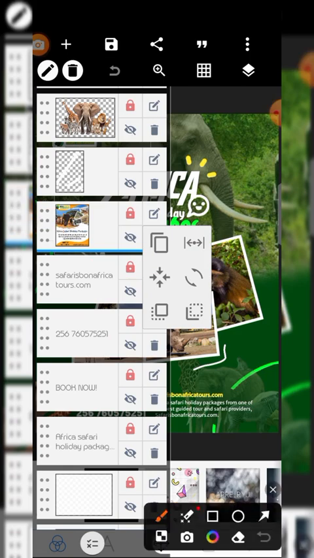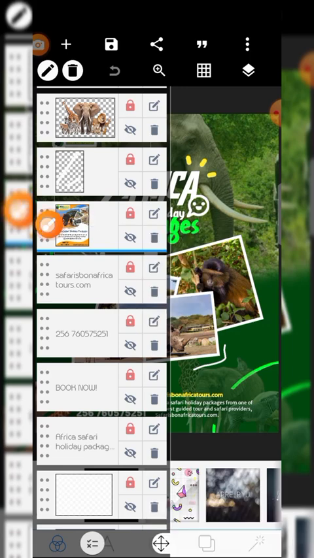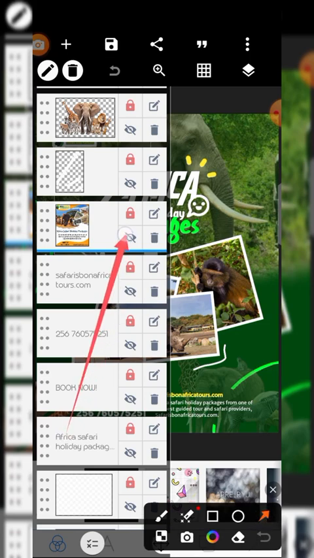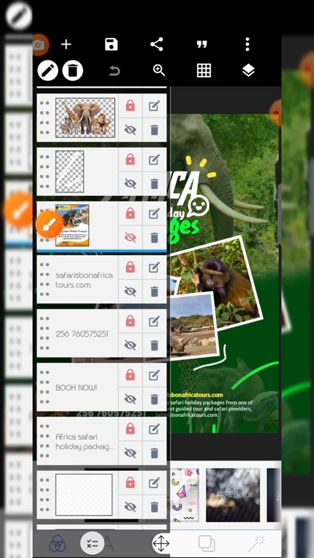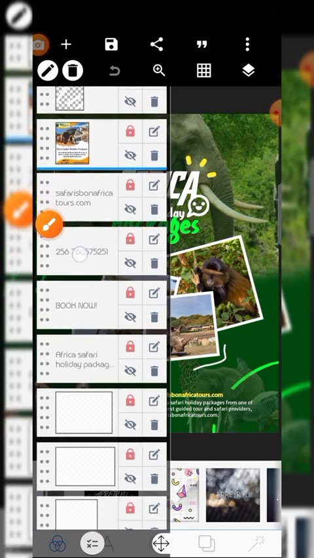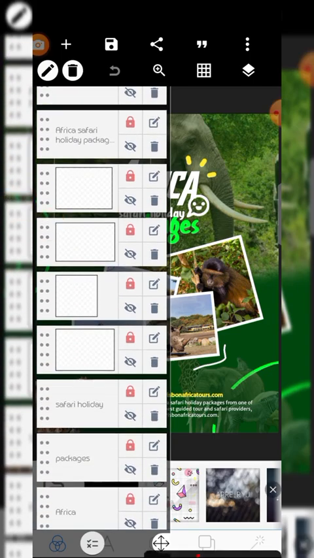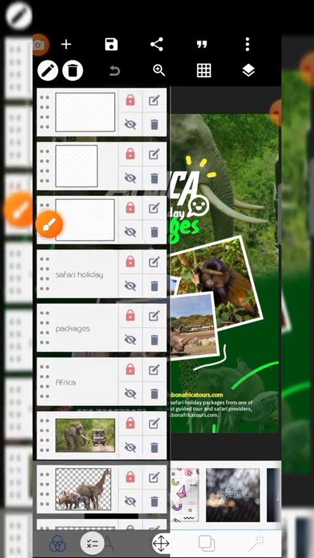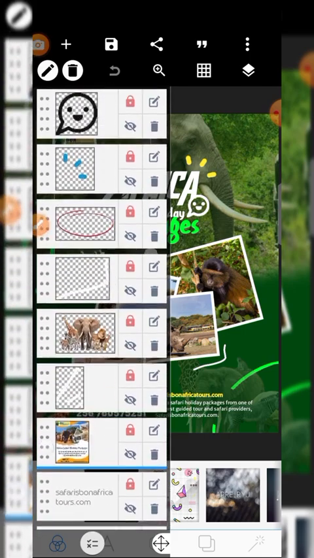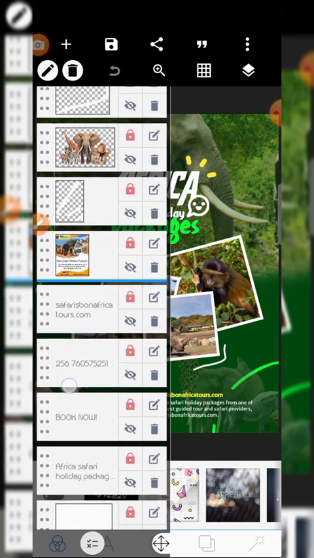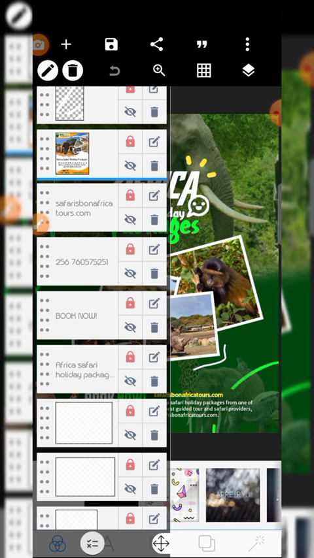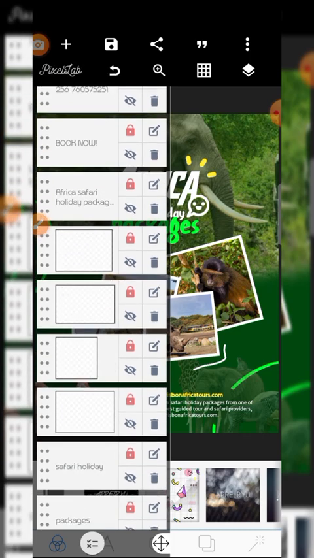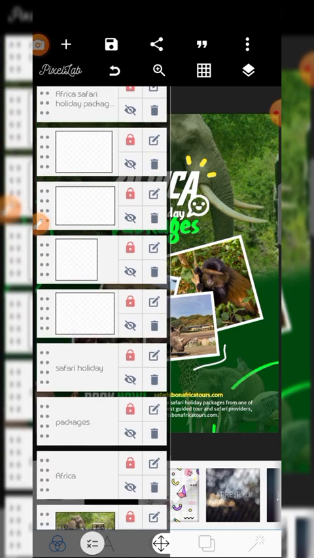The third one here is your eye icon where you hide any image. For example, you have this baboon right here. Let me look for its layer. I'll show you how to close it. It's right here, see?